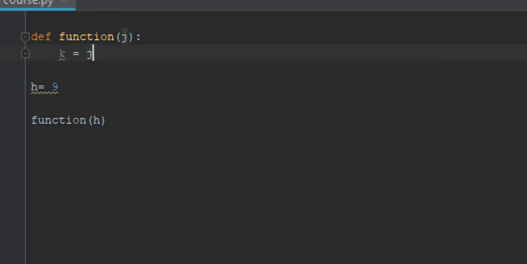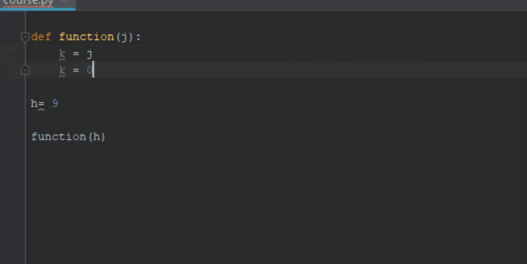right, and then I will change k to 0, right? So now, if I do this, h equal 9, h will be passed to the function, this k will be equal to g, and I will put k equal to 0. So this may seem like nonsense, because this is a variable, this is another variable.